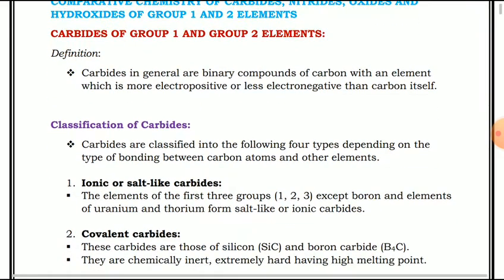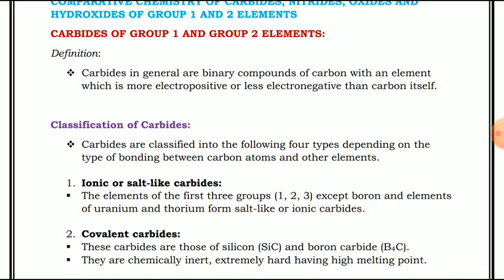Second one, covalent carbides. That means in this carbide there is a covalent bond. These carbides are those of silicon carbide and boron carbide. They are chemically inert, extremely hard, having high melting point.